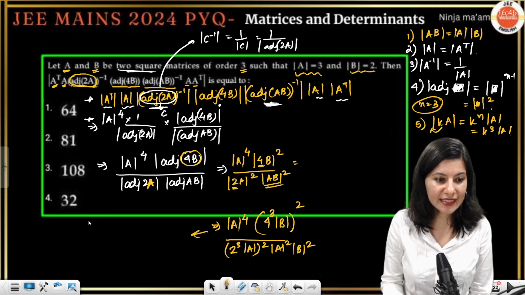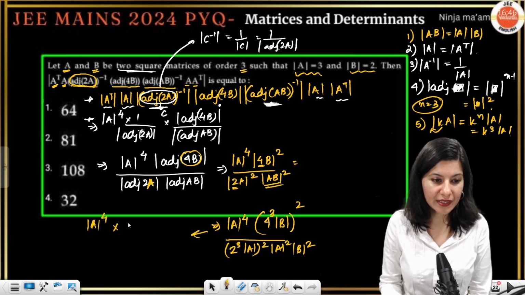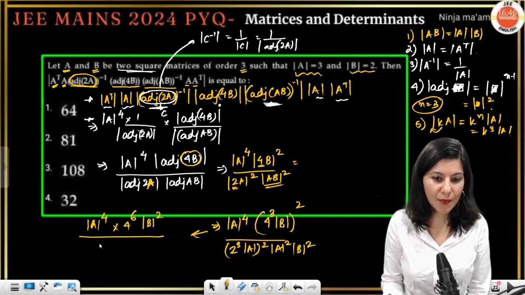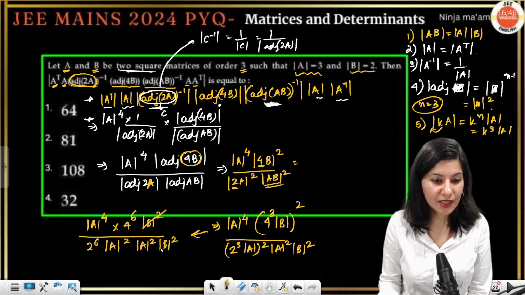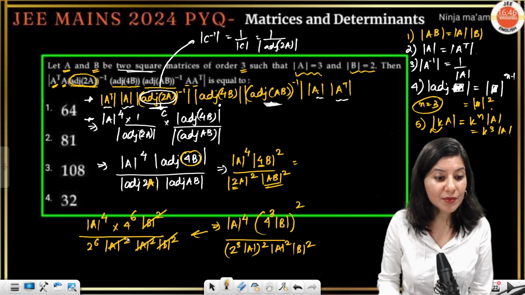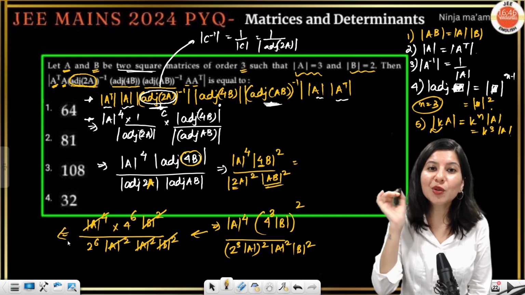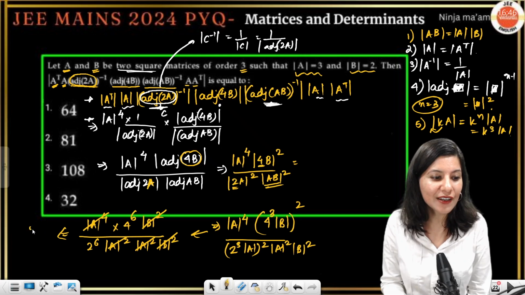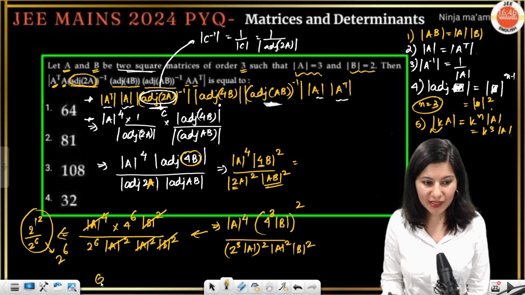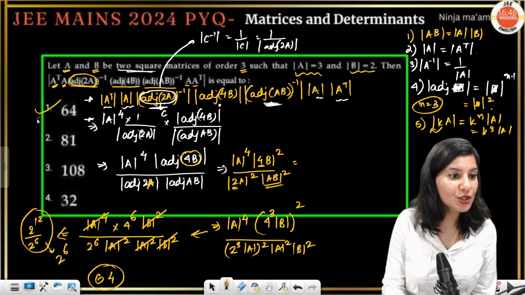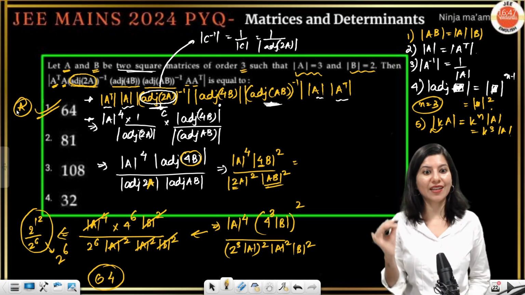Okay. So finally, this is determinant A raised to power 4. Then we have 4 raised to power 6. Then we have determinant B squared upon 2 raised to power 6, determinant A squared, determinant B squared. Determinant B squared gone. Can you see that we don't even need to know determinant A and determinant B? We are having right here 2 raised to power 12 upon 2 raised to power 6, which is the right answer, which is nothing but 2 raised to power 6. That is going to be 64 as the correct answer. So option A is absolutely right.